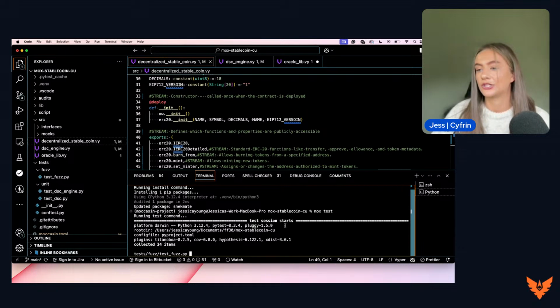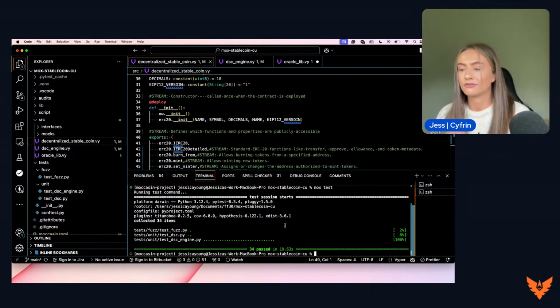If there are any issues when it comes to the installation or the building of the repo, then please head over to our Discord. The link will be in today's description. In there, you can ask some questions and we will help to try and debug this all for you. But it should run very simply. That's all that you have to do. Mox install, mox test once Moccasin is all installed, and it should work well.